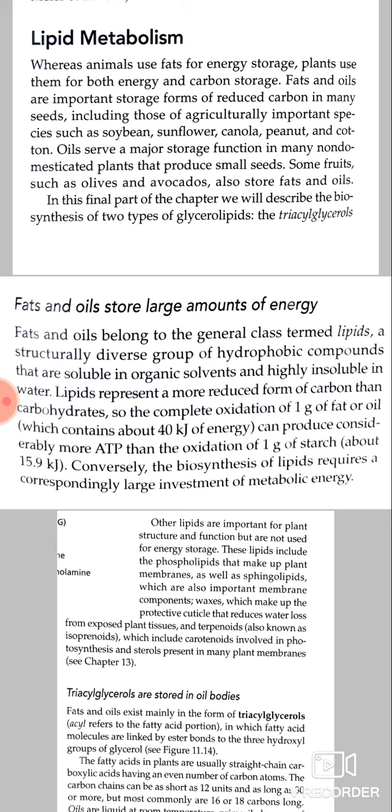Lipids represent a more reduced form of carbon than carbohydrates. So, the complete oxidation of 1 gram of fat or oil can produce considerably more ATP than the oxidation of 1 gram of starch. Conversely, the biosynthesis of lipid requires a correspondingly large investment of metabolic energy.